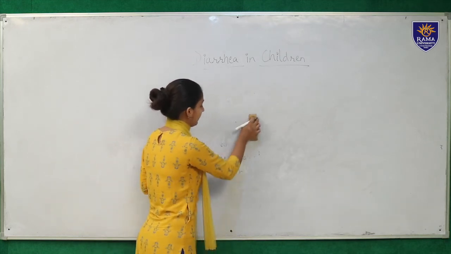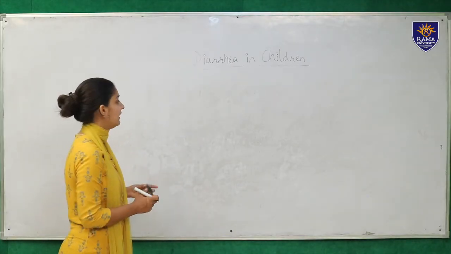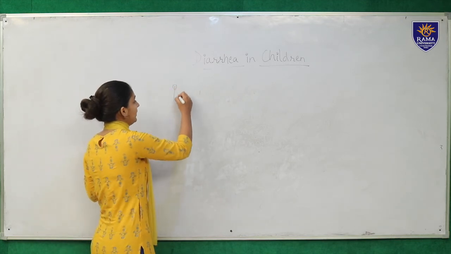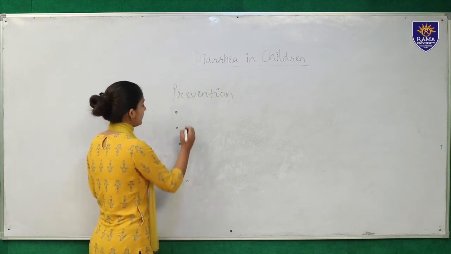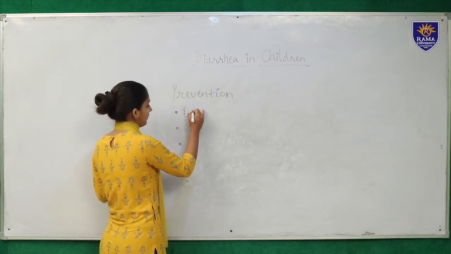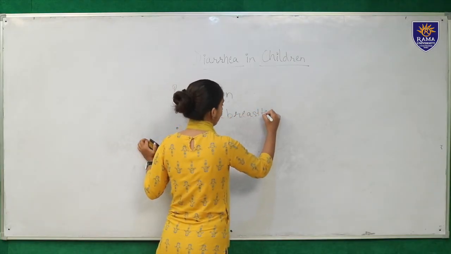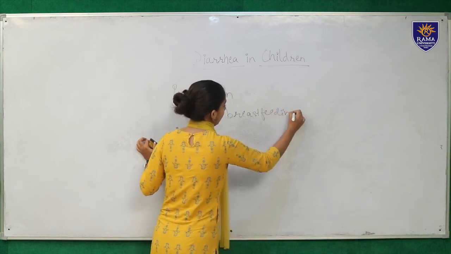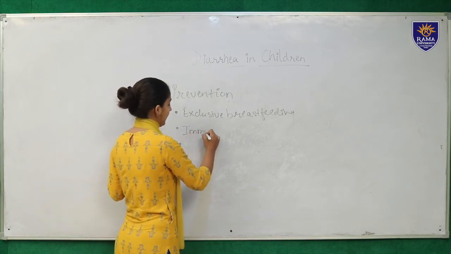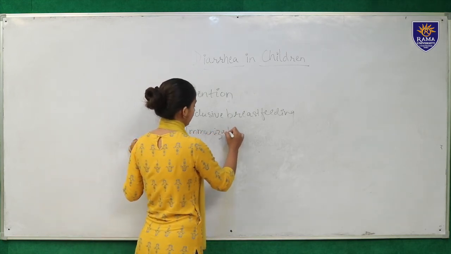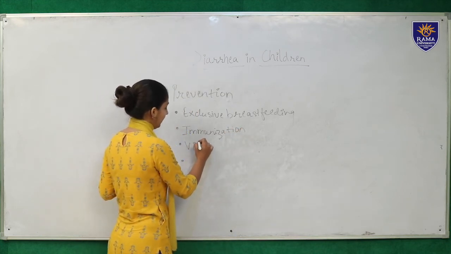We can prevent diarrhea. So our prime focus, or the major public health interventions, focus on preventing diarrhea by following these preventions. So how do we prevent diarrhea? First and the important thing is your exclusive breastfeeding. Exclusive breastfeeding prevents the cases of diarrhea. After exclusive breastfeeding is your immunization. Complete immunization. In your immunization schedule, we also have vitamin A supplementation.